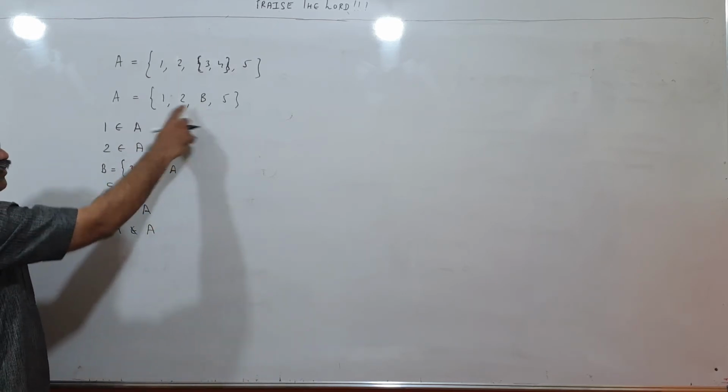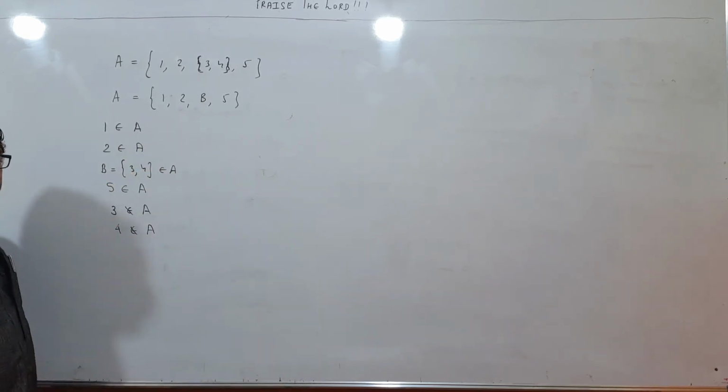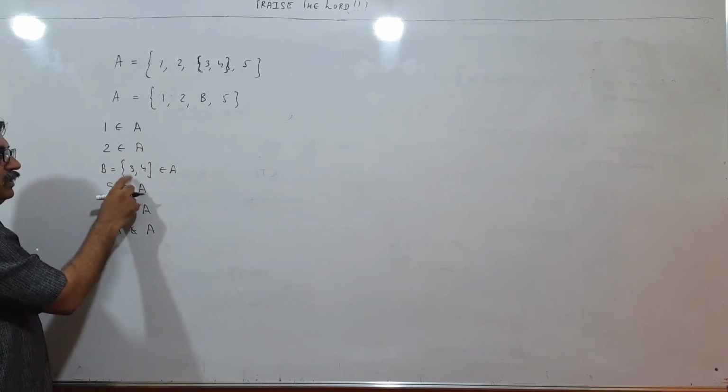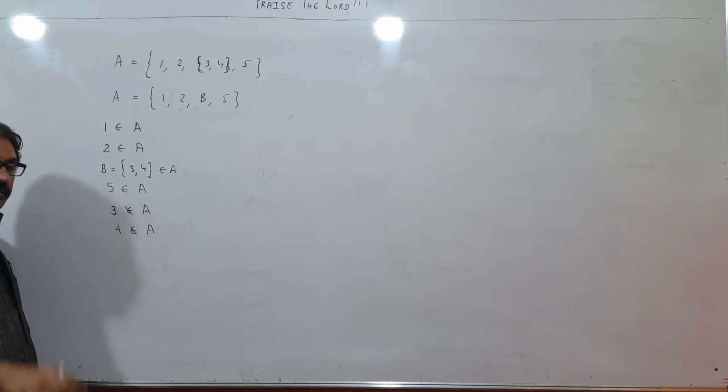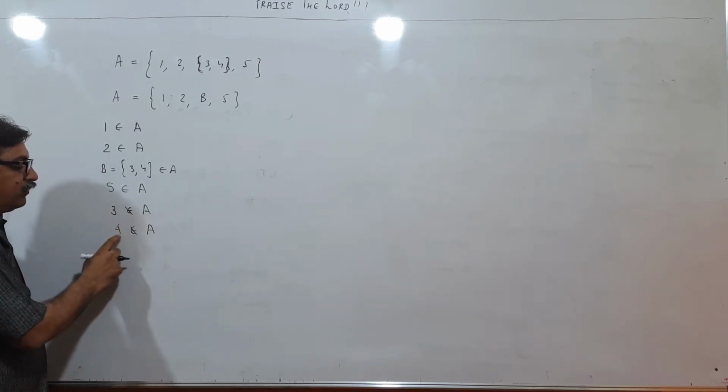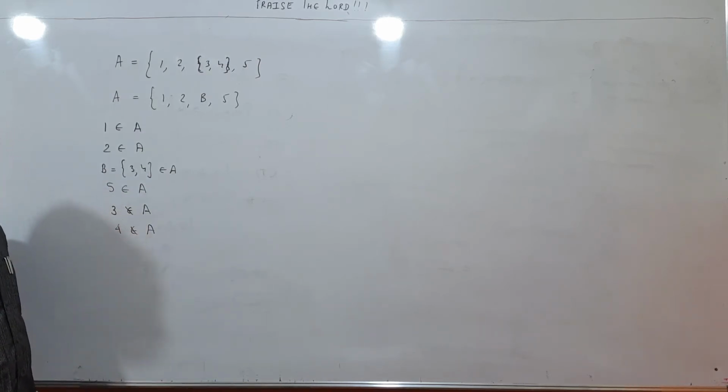We cannot see 3 or 4 over here, just comma separated. B means what? This {3, 4}. Not separate 3, not separate 4. So 3 does not belong to A, 4 does not belong to A. Please understand.